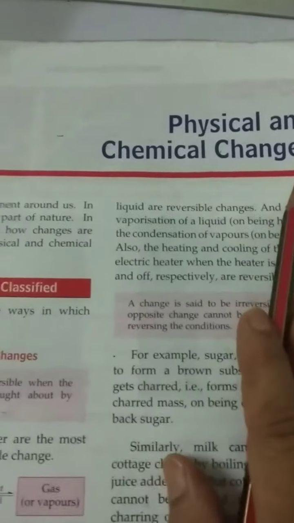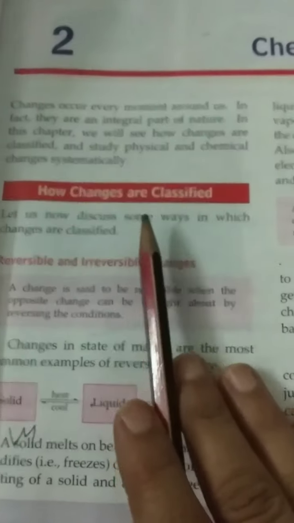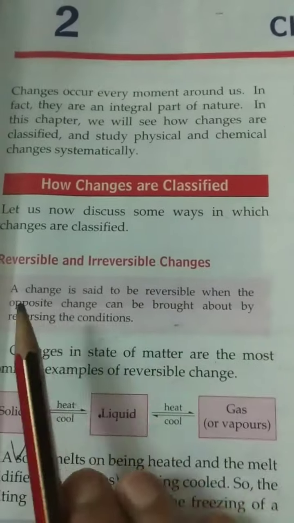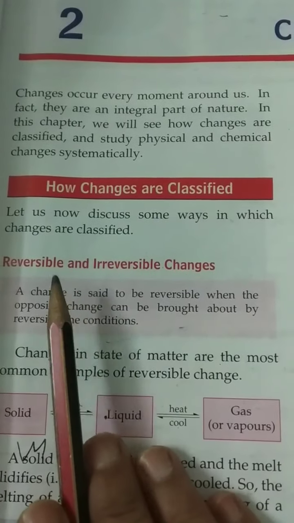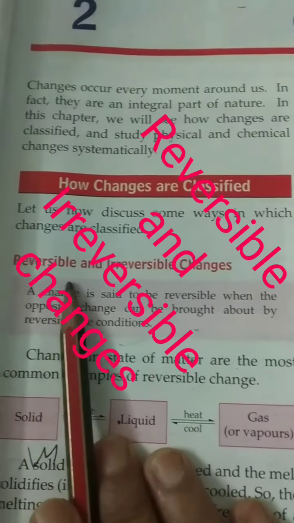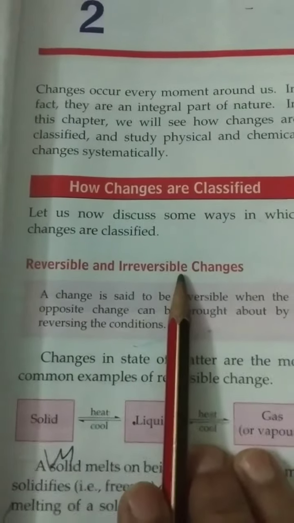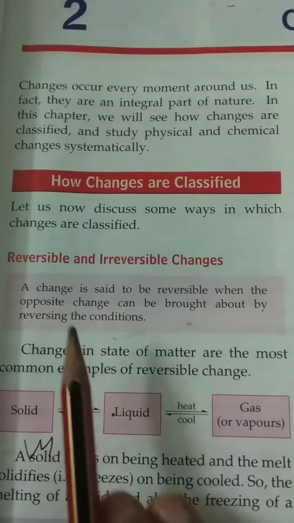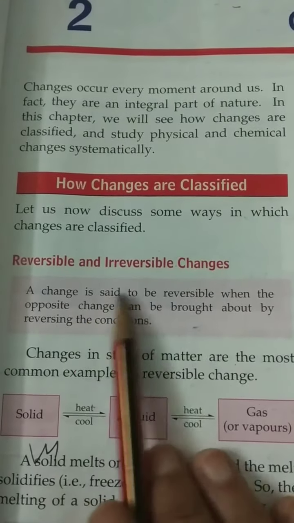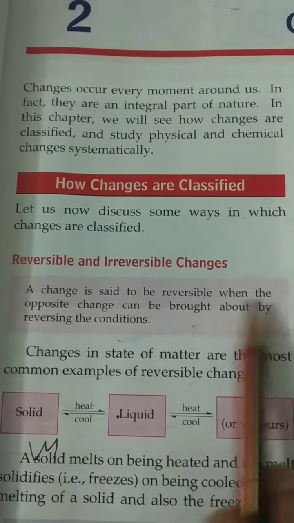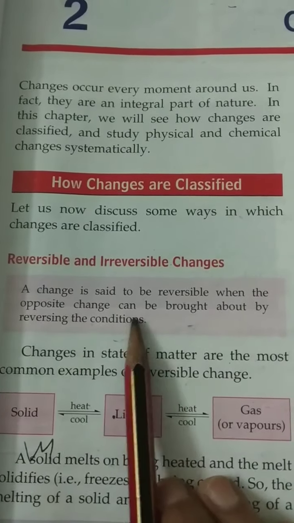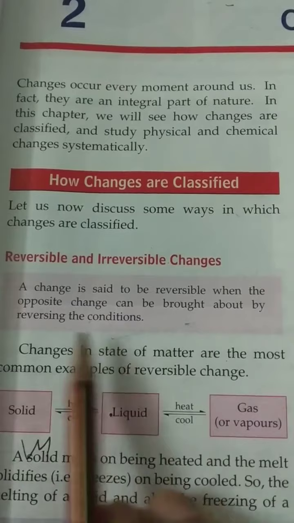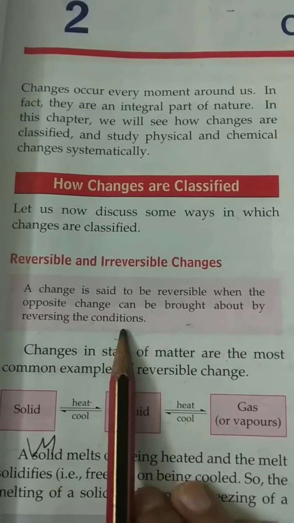Physical and chemical change. How are changes classified? Change is classified in two ways: reversible and irreversible change. Reversible change. A change is said to be reversible when the opposite change can be brought about by reversing the condition.